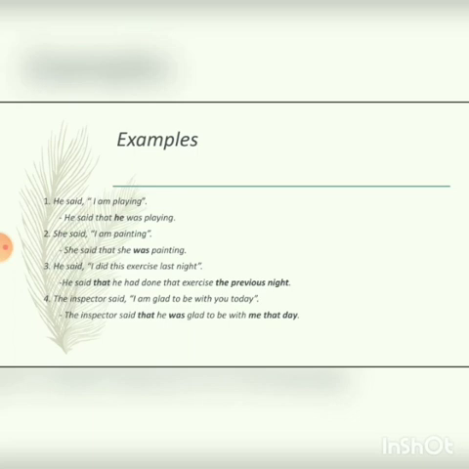Sentence number 1. He said, "I am playing." He said that he was playing. Sentence number 2. She said, "I'm painting." She said that she was painting. Sentence number 3. He said, "I did this exercise last night." He said that he had done that exercise the previous night.